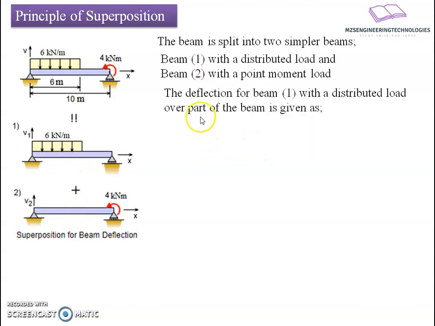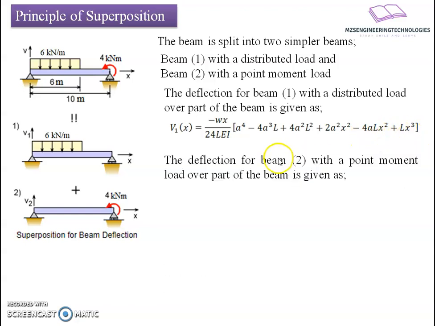For beam 1, the deflection with a distributed load over part of the beam is given by the standard solution for the case where a partial UDL acts over part of the span of the beam. We have the relation: minus w x divided by 24 L EI, times the bracket a to the power 4 minus 4 a cube L, where a is the span over which the UDL is spread and L is the total span of the beam, plus 4 a square L square plus 2 a square x square minus 4 a L x square plus L x cube.